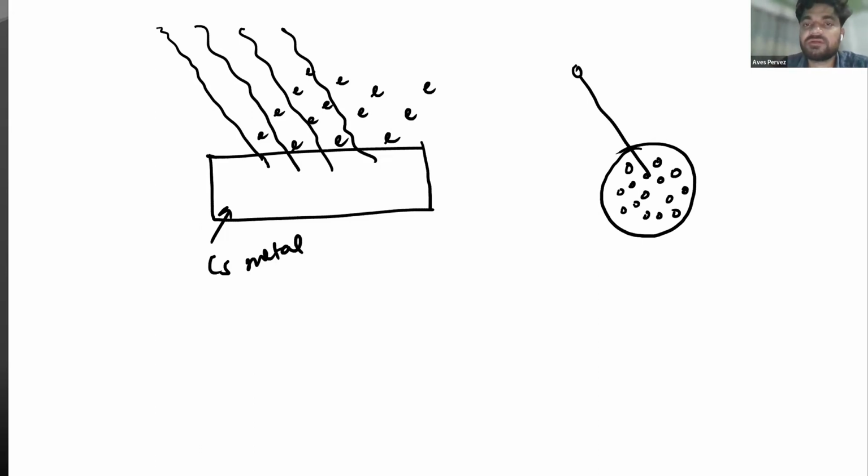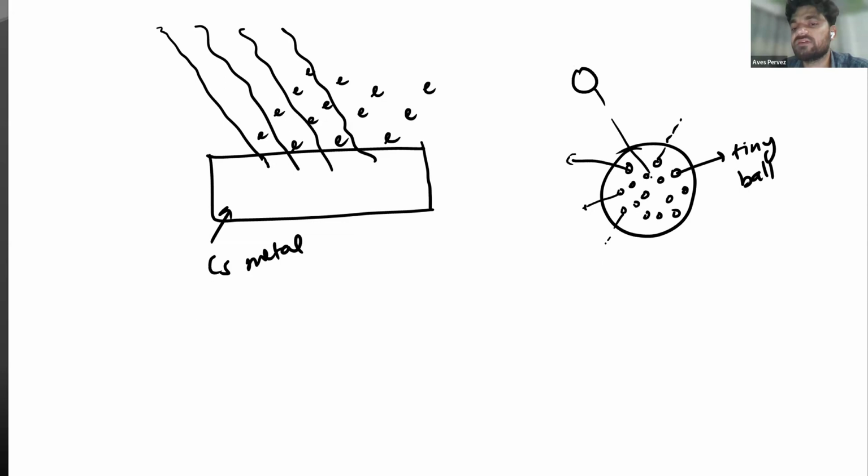So can you repeat? I'm saying that suppose I have a circle and I have placed tiny balls in it, and I throw a stone over it. Then what would happen when it strikes the tiny balls? The balls will be displaced and will move to different angles. Will it happen or not? Yes.